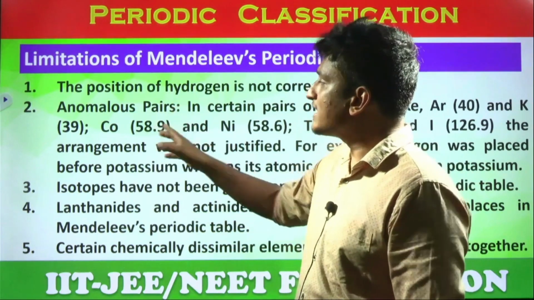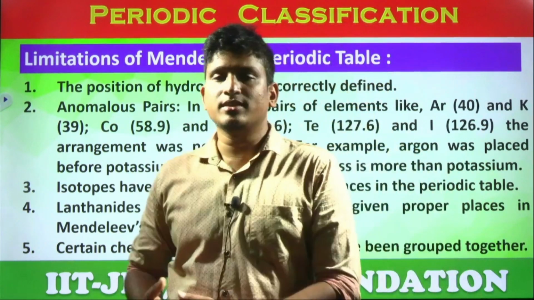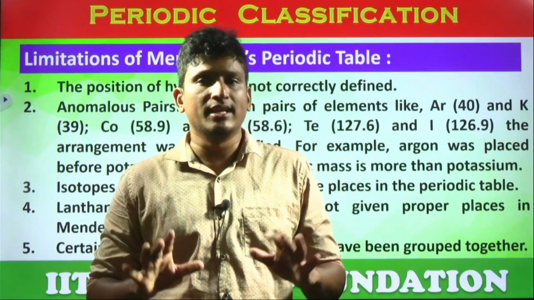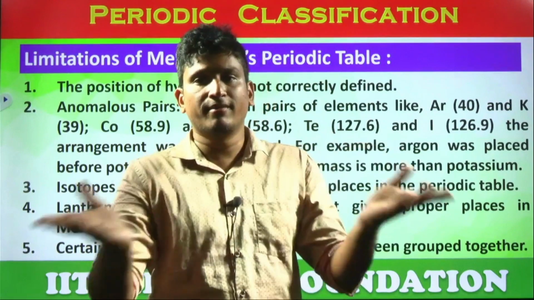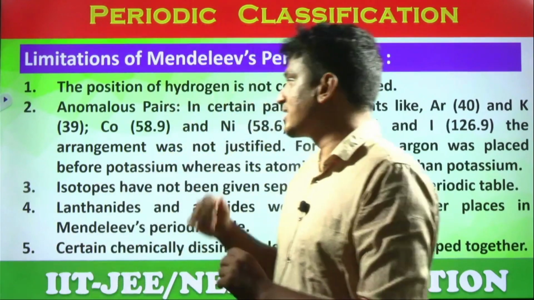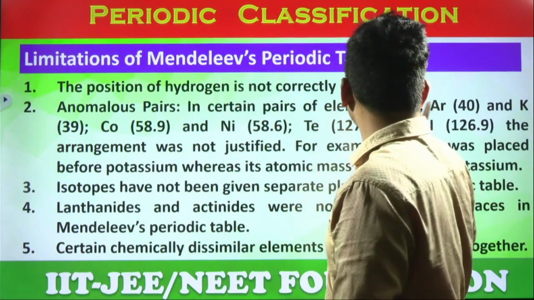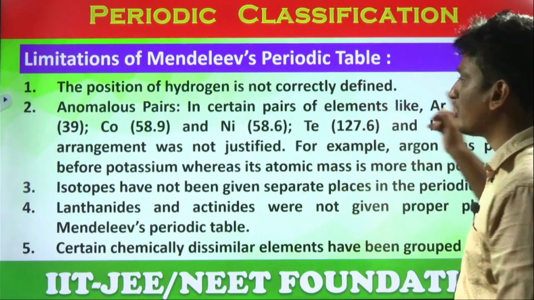So next, anomalous pairs of elements. What is the meaning of anomalous? Something which is not following is called anomalous. Yes or no? Something which is not following the order, where the remaining are following. So that is called anomalous. Look at here. We have some anomalous pairs of elements like argon 40, potassium 39.